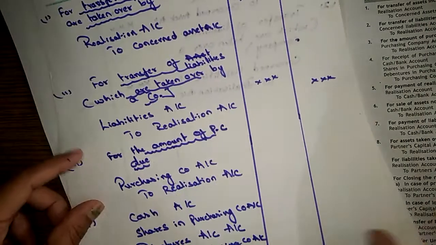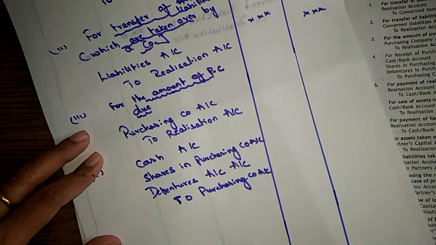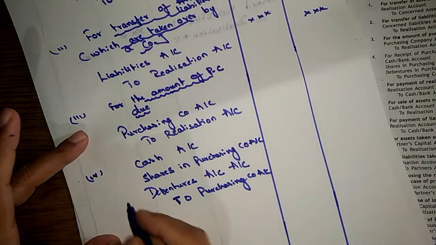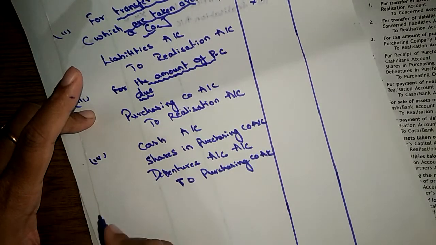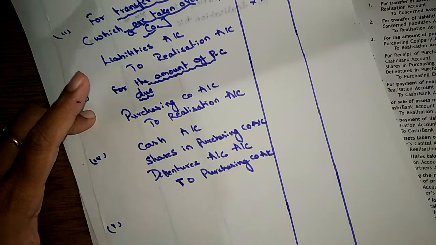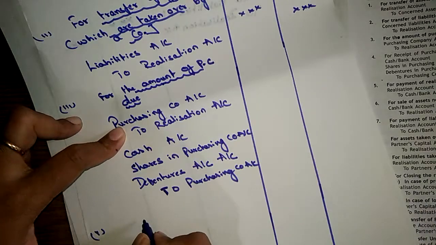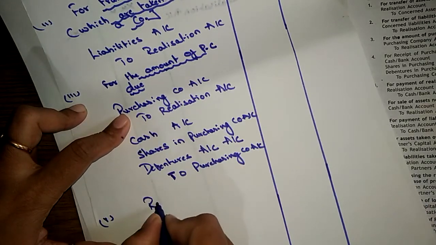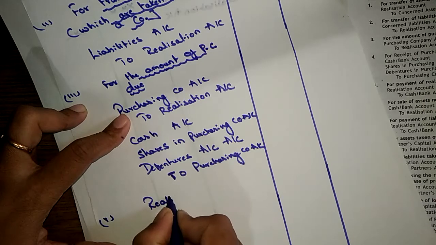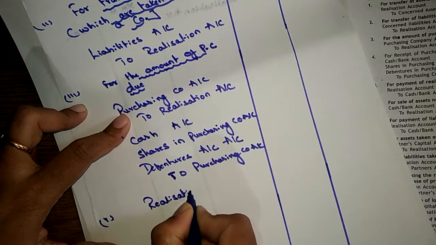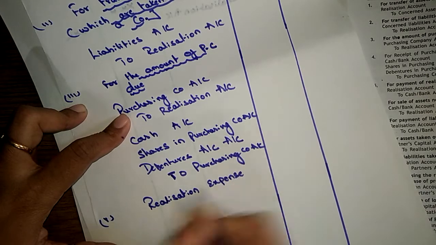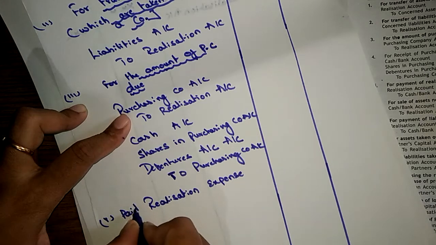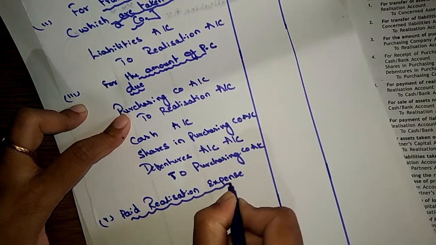If there are any realization expenses, then we need to show them in the realization account. The fifth entry is the realization expenses, or we can say the paid realization expenses entry.